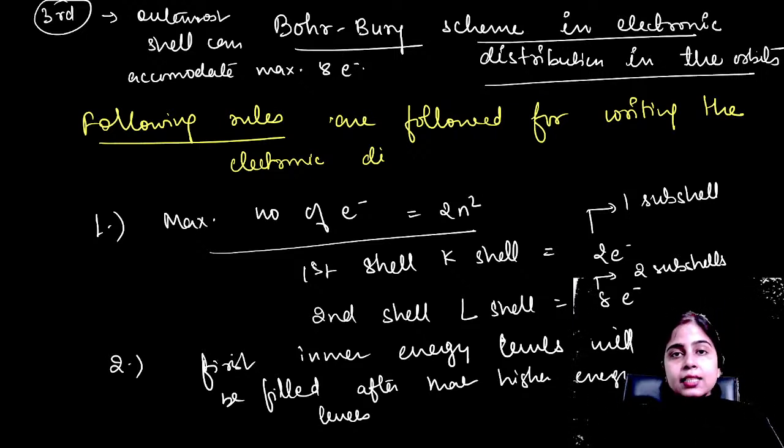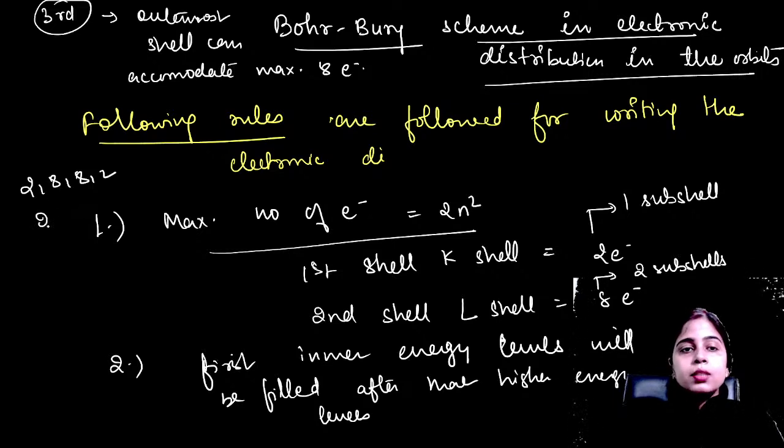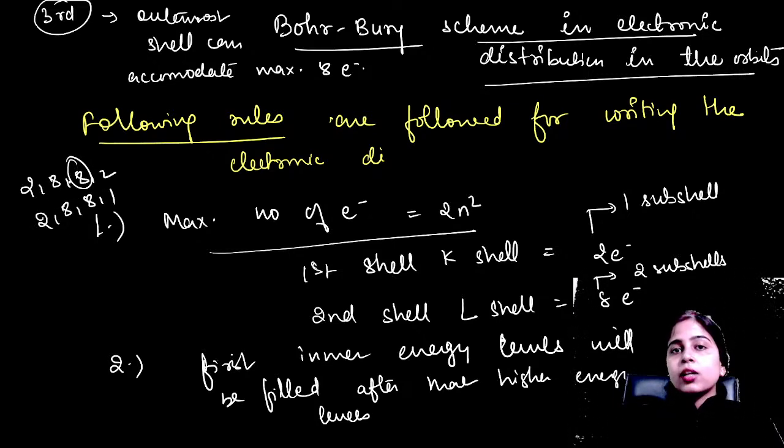Even if it has the capacity to accommodate more electrons, it will always accommodate a maximum of 8 electrons. So, for example, the electronic configuration of calcium is 2, 8, 8, 2. For potassium, it is 2, 8, 8, 1. It is not like that your third shell cannot accommodate 10 electrons, or 9 electrons.